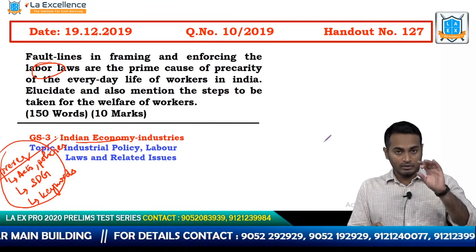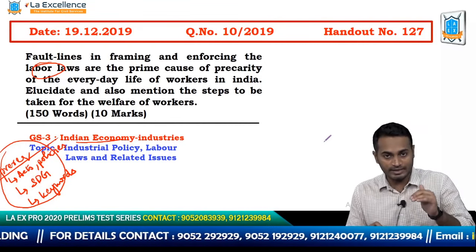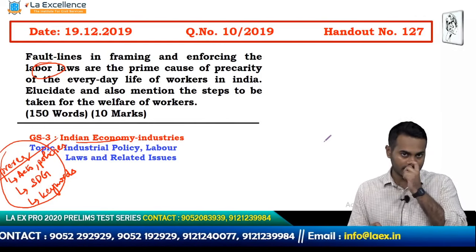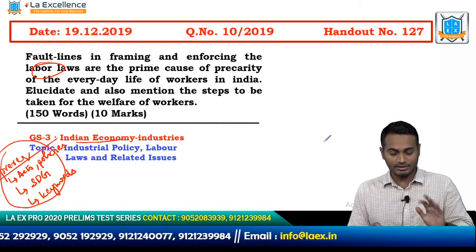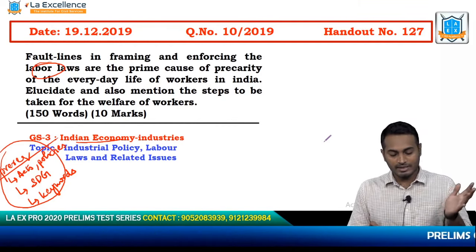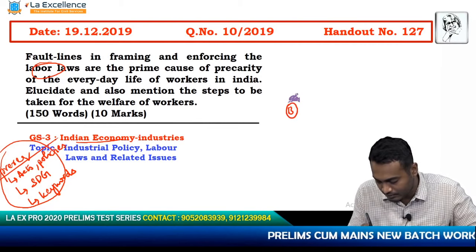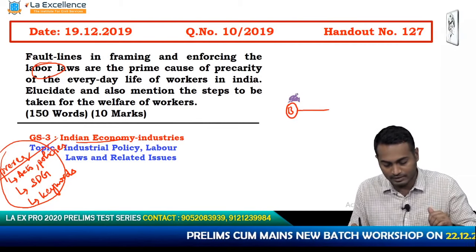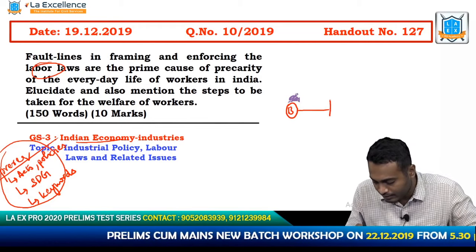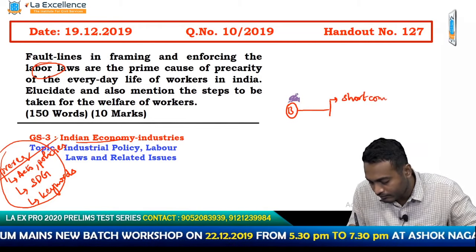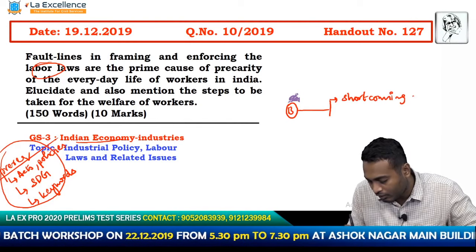So he is trying to ask us to elucidate this particular theme, and then he is also asking us to give certain measures for this particular problem. So immediately, since we have understood the question, we will develop a basic framework which is going to be the skeleton of my answer. The most important thing is to talk about the shortcomings of my laws.